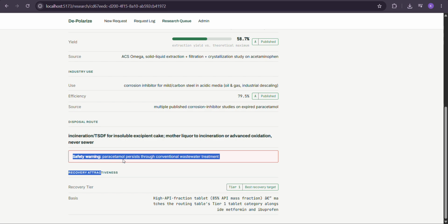Also, a safety warning: paracetamol persists through conventional water treatment. So it is just a warning that it has created.